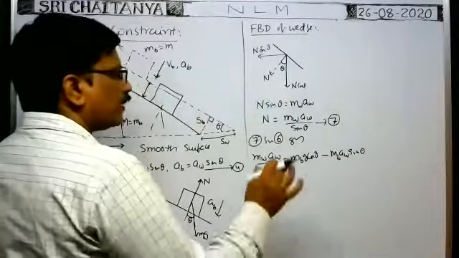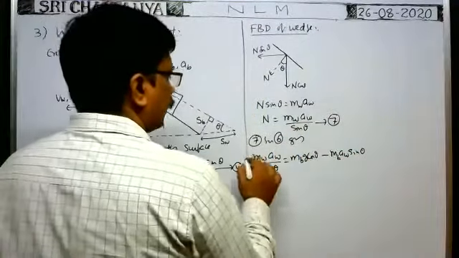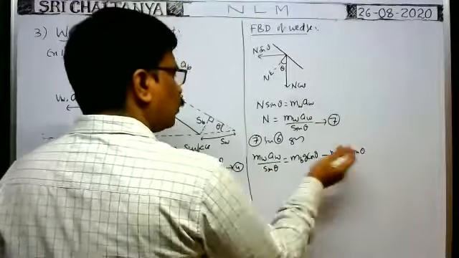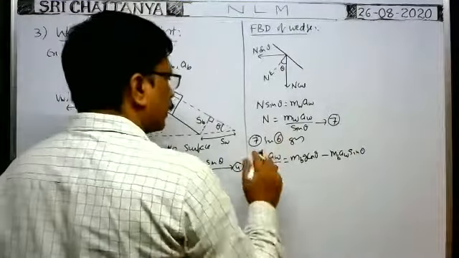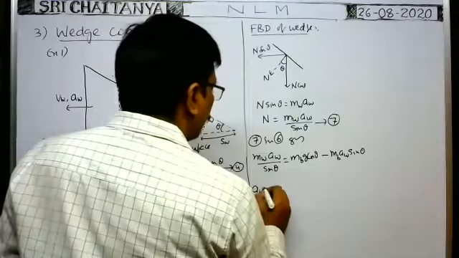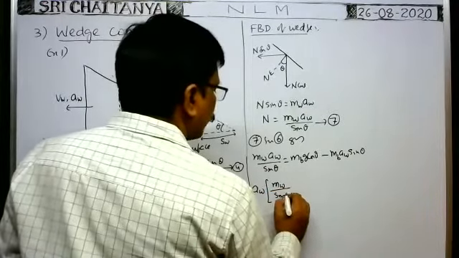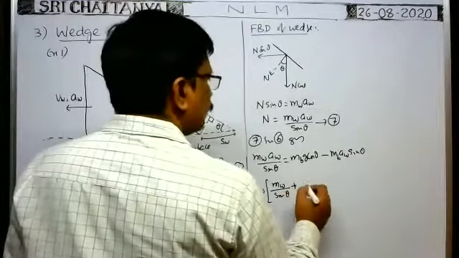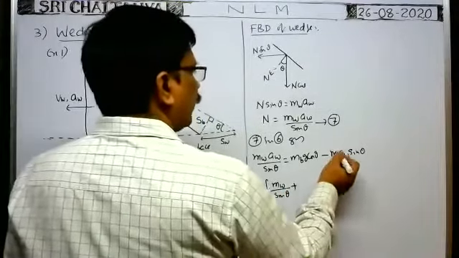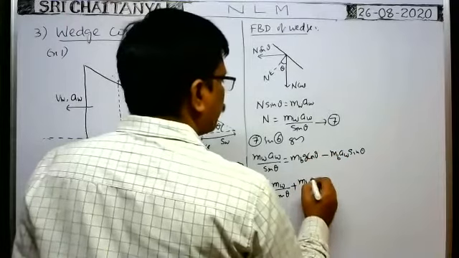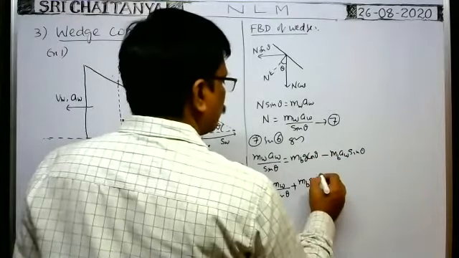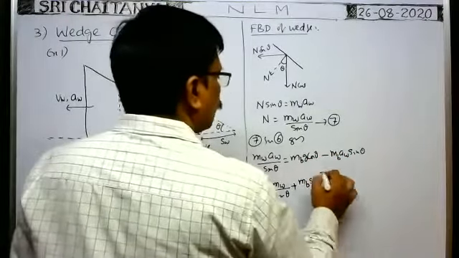Now you write all aw terms aside. That means you bring this negative term to the left and take aw common. Then aw of mw by sin theta plus, since we have taken aw common, the remaining is mb sin theta. This is equal to mbg cos theta.